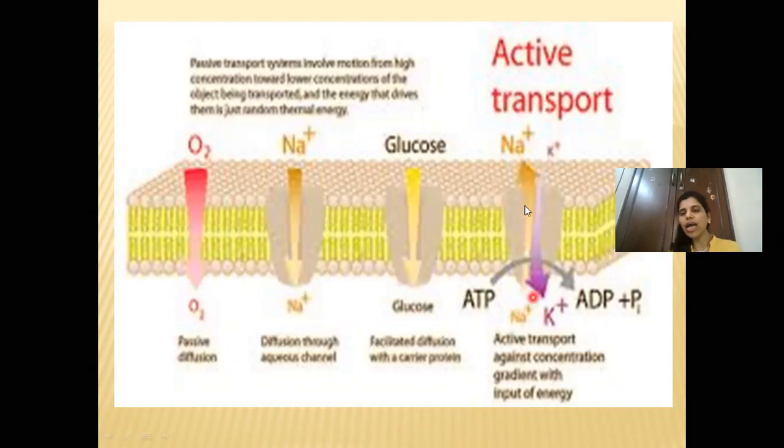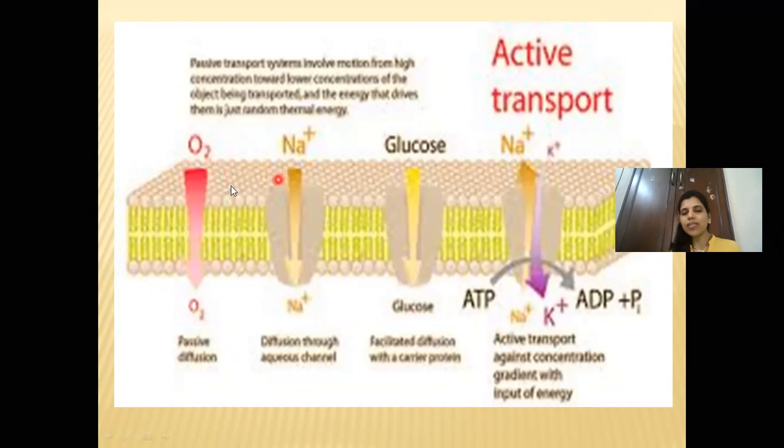Now, when these ions are moving, energy is spent. So you can see over here ADP is formed from ATP. When ATP is getting converted to ADP, it is breaking its one phosphate molecule, that means while breaking its one phosphate molecule, it is spending energy. So when sodium and potassium are moving across, the energy is spent. Now why is it so?